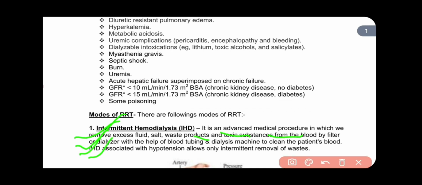If the patient's GFR is less than 10 ml per minute per 1.73 meter square BSA in chronic kidney disease without diabetes, or less than 50 ml per minute per 1.73 meter square BSA in chronic kidney disease with diabetes. And some poisoning patients, like acute poisoning and snake poisoning, different types of poisoning, are treated with RRT.